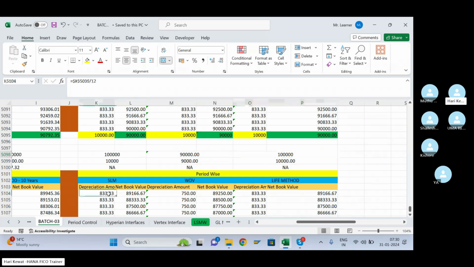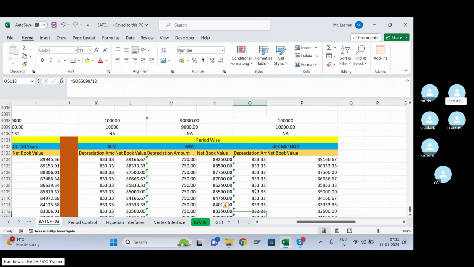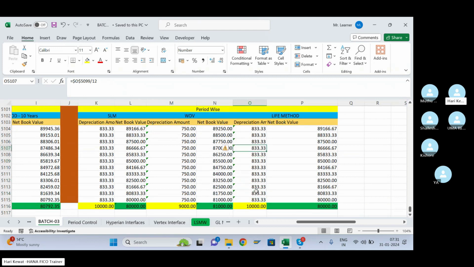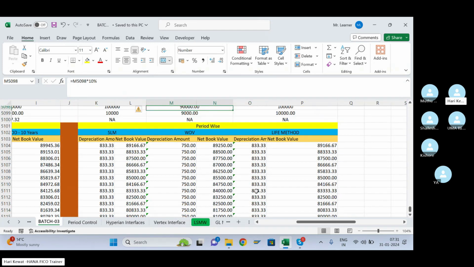Now how will depreciation be calculated? Same, annual depreciation divided by the number of months you are going to use the asset in 2025. So 12 divided by 12. Here also 12 months, so 9,000 divided by 12. Likewise you have to calculate the depreciation based on the period wise.